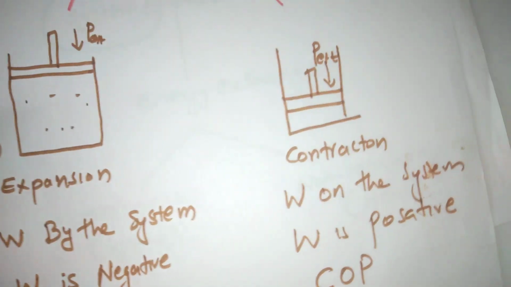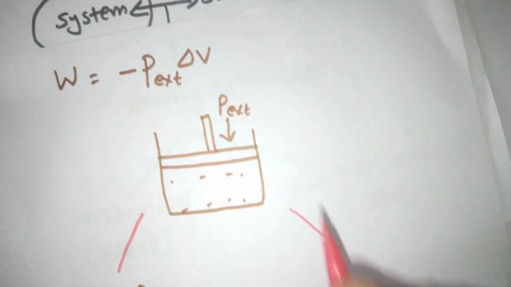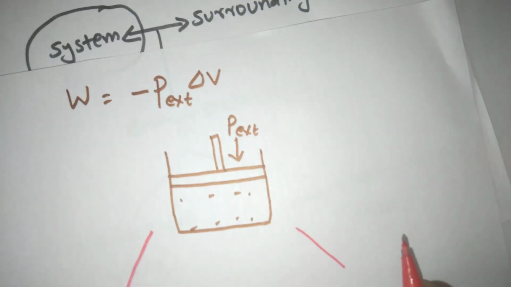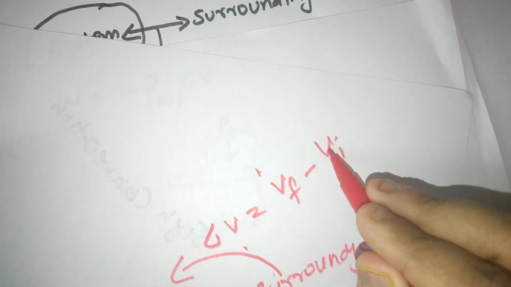According to this equation, W is equal to minus P delta V. For expansion, Vf is the final volume, Vi is the initial volume. In expansion, Vf is more and Vi is less. So delta V, in the case of expansion, is greater than 0.